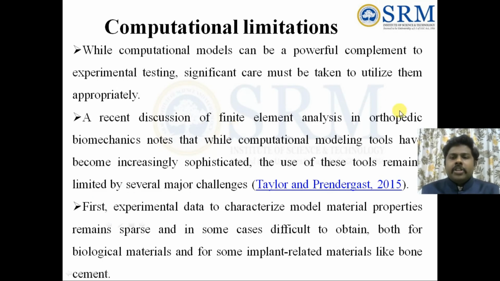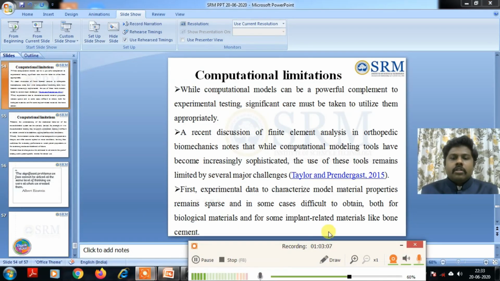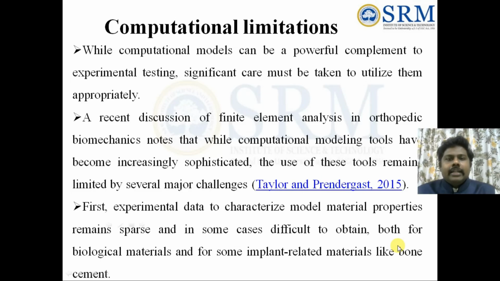Now, computational limitations we should know. While computational models can be a powerful complement to experimental testing, significant care needs to be taken in utilizing them. In order to call it a powerful tool, it needs to record all the detail in the computational model.